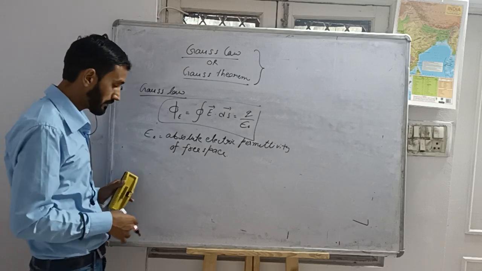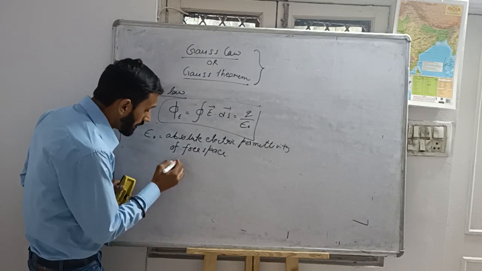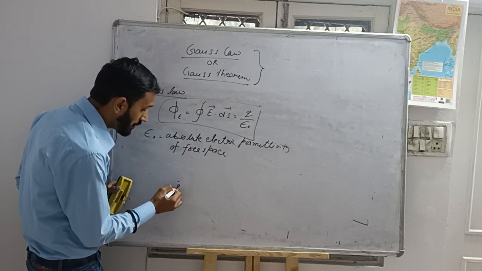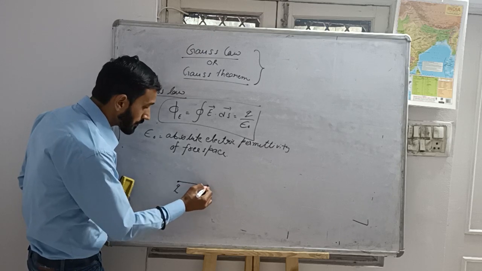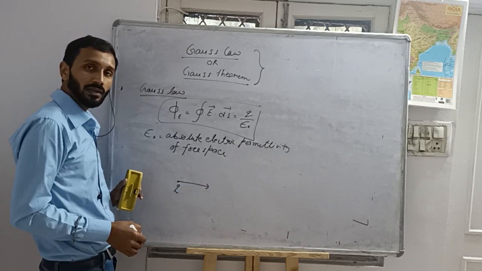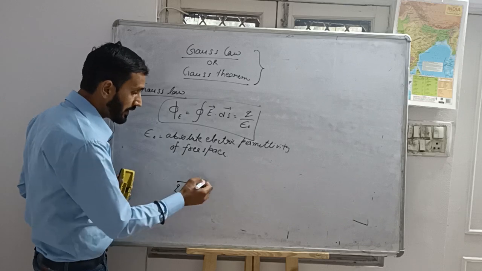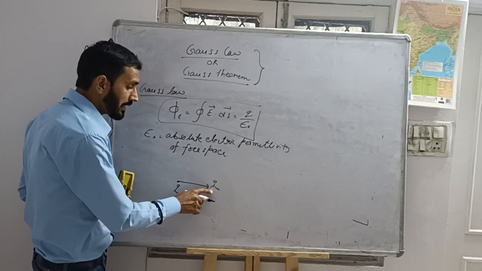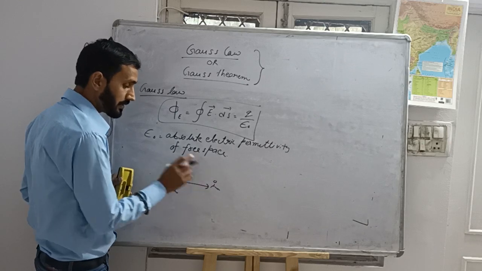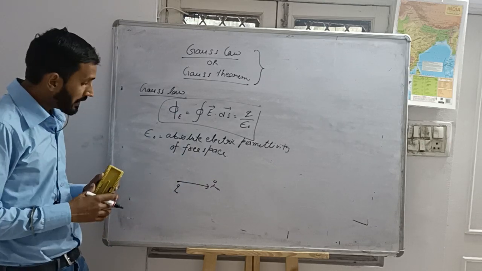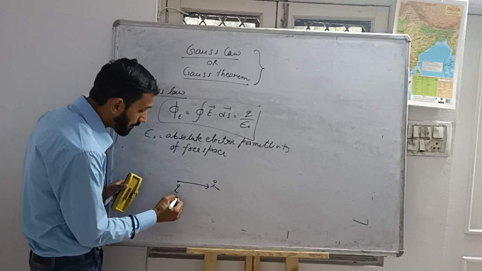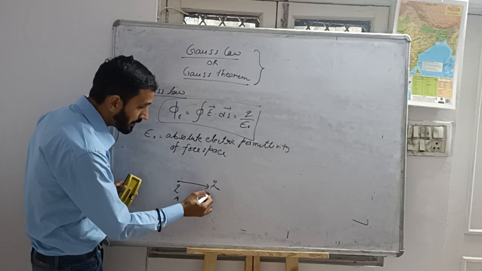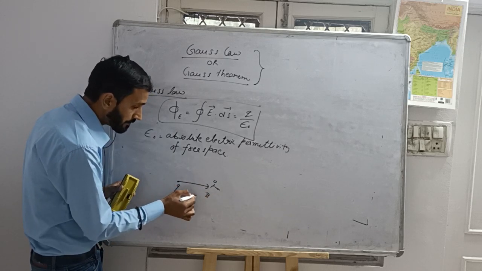What does it mean? Let's suppose here is a charge Q. It is emitting electric lines. The electric field lines are coming from A to B through this medium.